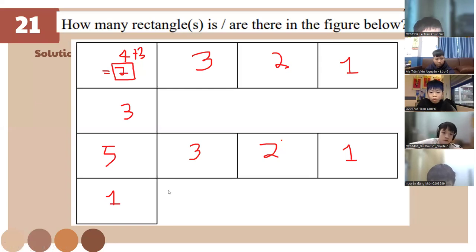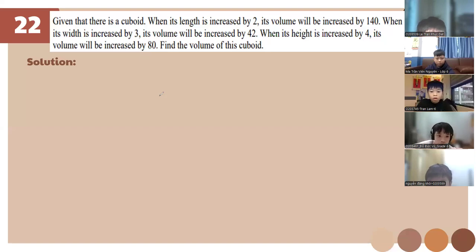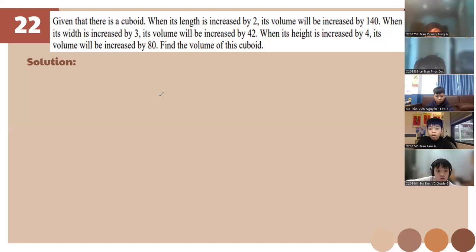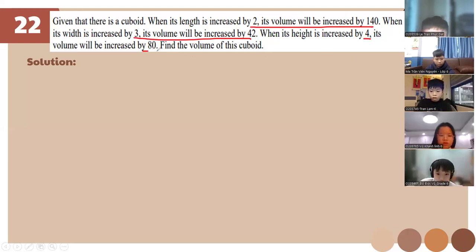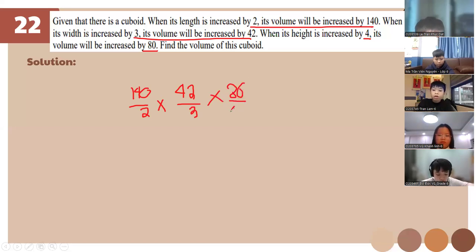So let's go to number 22 because we only have 40 minutes left. Class, listen on this one. I have a shortcut formula for this. It's a volume. First is 140 over 2 times 42 over 3 times 80 divided by 4. Then we're going to take the square root of them all. Okay? Did you get that?